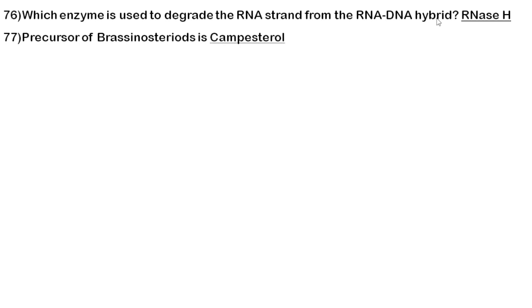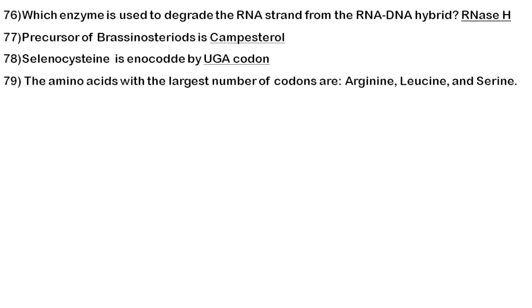Okay. Next, the precursor for brassinosteroids is campesterol. The precursor for your jasmonic acid is alpha linolenic acid. Okay, so what is the precursor of your auxin? You need to tell me in the comment section. Next, selenocysteine is encoded by, sorry for the mistake friends, so it is encoded by the UGA codon. And now in the comment section, you need to tell me what is the single letter code for selenocysteine and pyrrolysine.